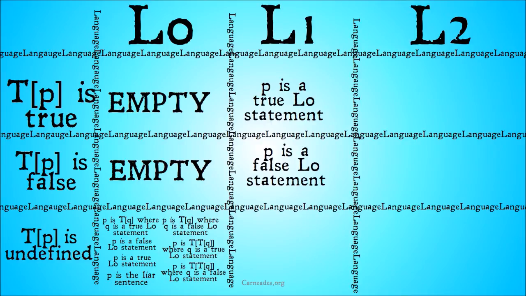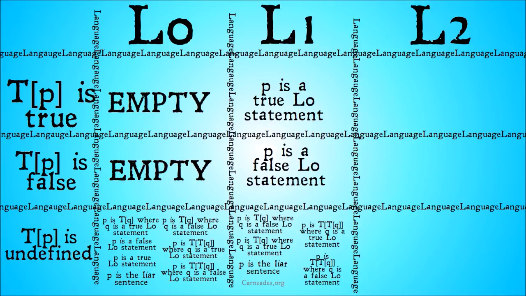And if P is a false statement in L0, "it's true that P" is going to be a false statement in L1, while "it's true that P" was, in that situation, an undetermined statement in L0. But all of our other statements are still going to be in this undefined section.